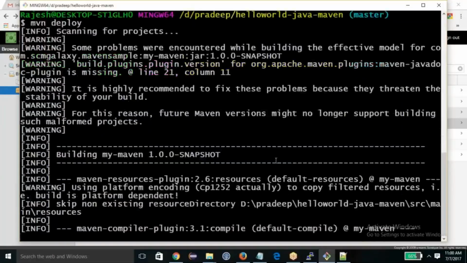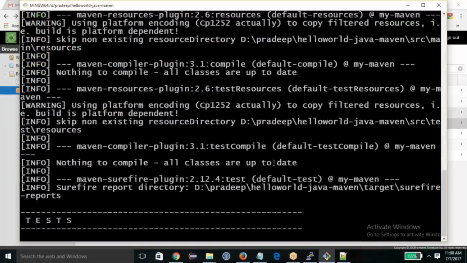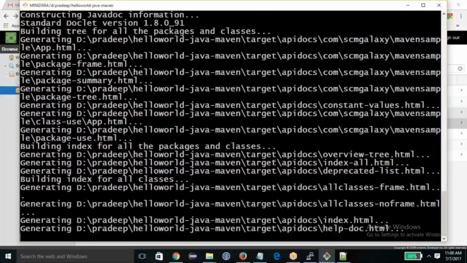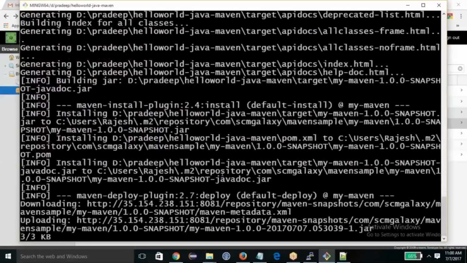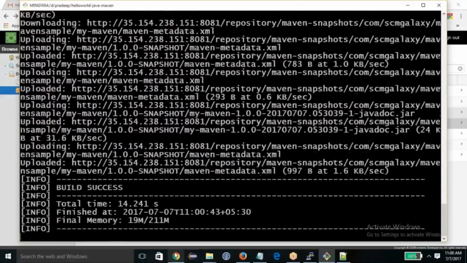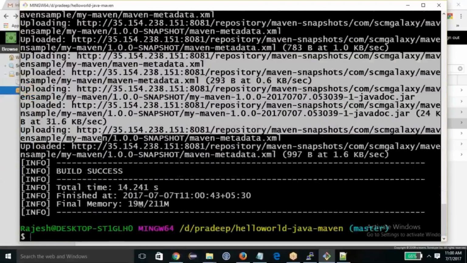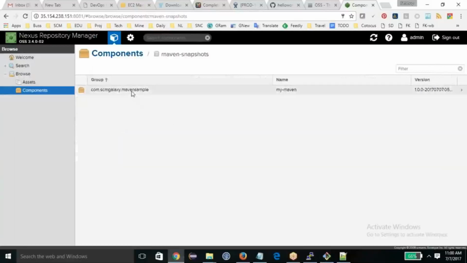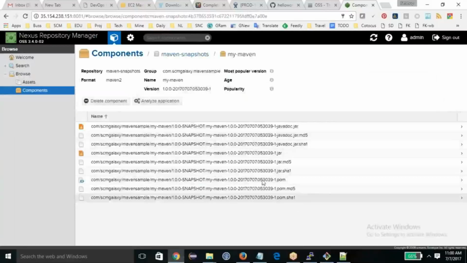And now, see that it has uploaded n number of jars on my Nexus server. You want to verify, here it is snapshot, com.sample, and you got these jar files uploaded.